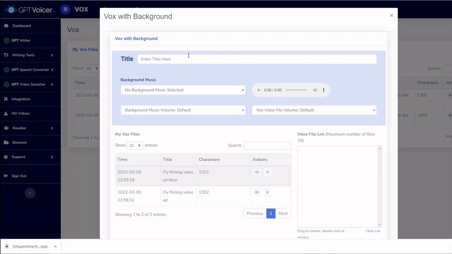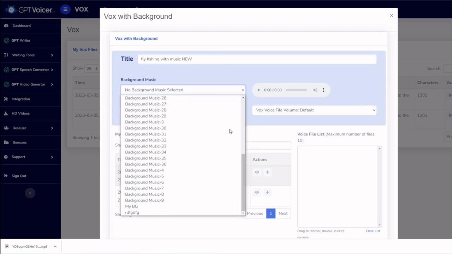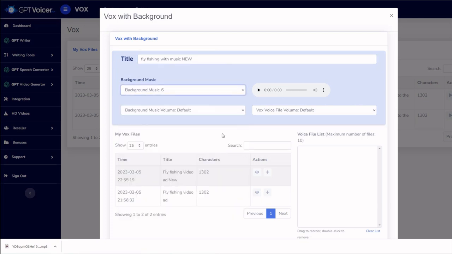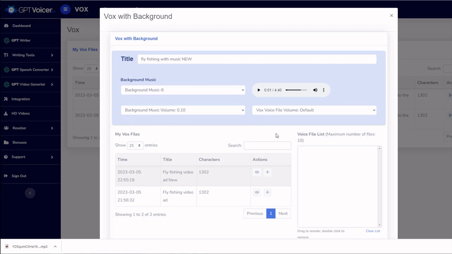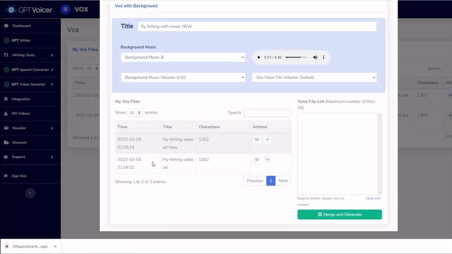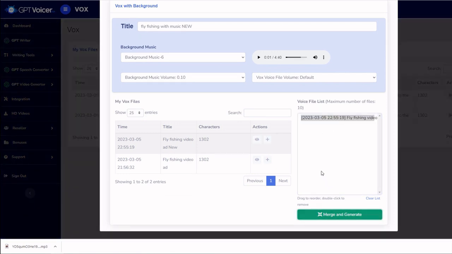So I'm going to click music, and we'll go fly fishing with music new. And I'm going to select track 6. I think that's the one. Yeah, it's got a nice uplifting feel to it. And because I just grabbed one randomly on that first go through, I'm going to make it even quieter. I'm going to do it 0.1. And I think this is really going to result in a good result. So let's go ahead and merge and generate.